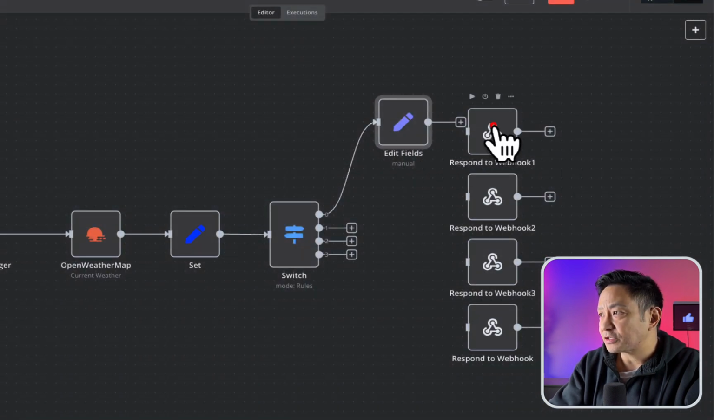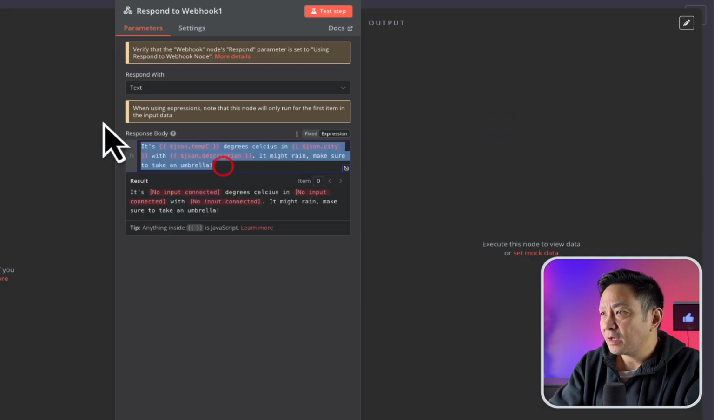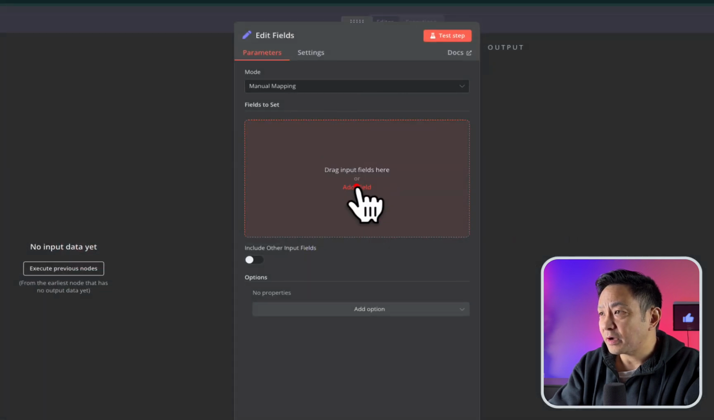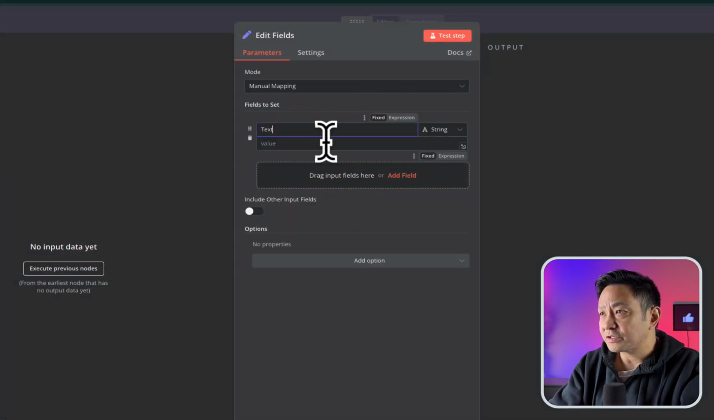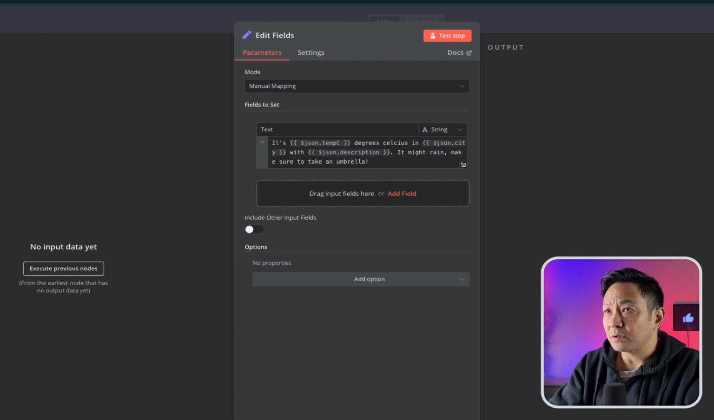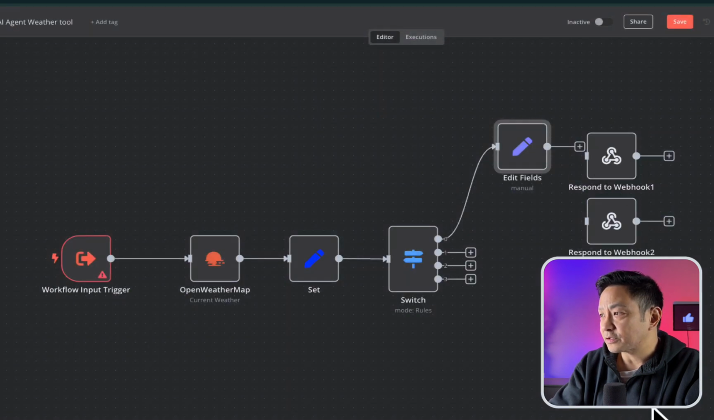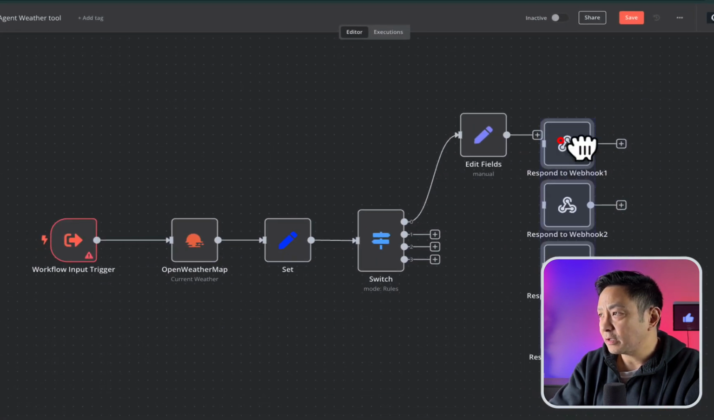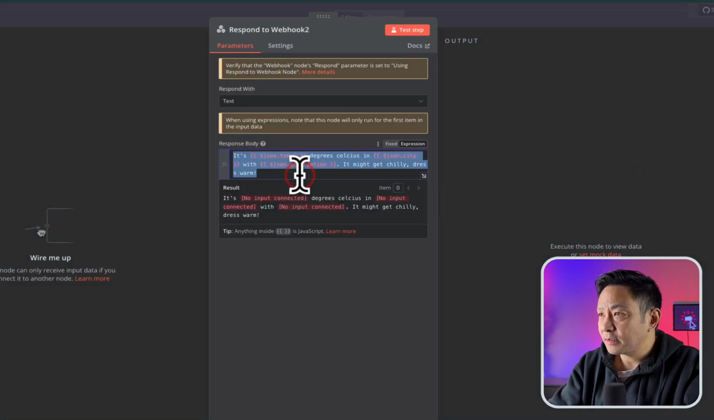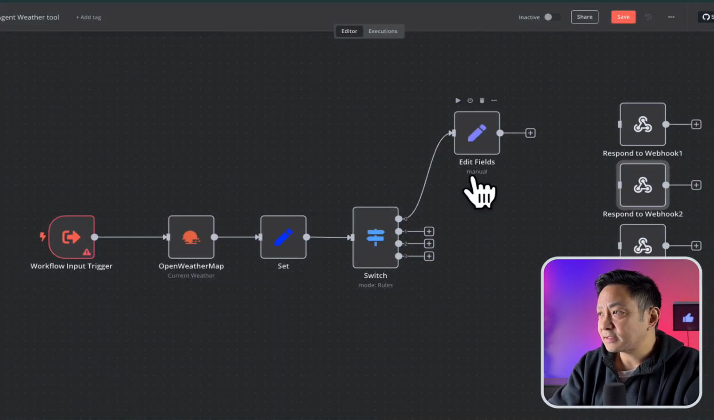So if I go back and I just look at respond to webhook 1, I'm going to copy all of this text here. And then in edit fields, I'm going to add a new field. I'll call this text and the value, which is an expression, I'm going to paste in what I had from that webhook. And so I will go back. That's the first one. Let me move these out of the way. Then for the second one, I'll do the same. Copy and paste that text.